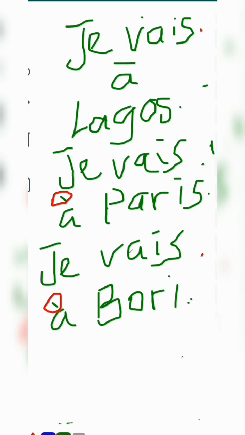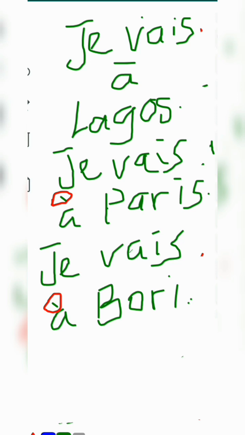This a without an accent means has, to have something, as in he has or she has. But once you put this accent on it, people know that what you're saying is that you're going to a particular place. So whenever you are writing in orthography, it is very essential for you to do that.